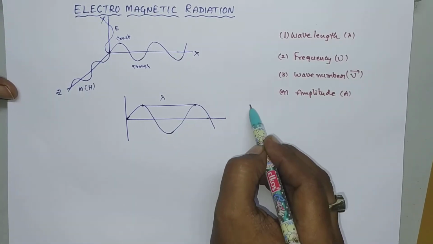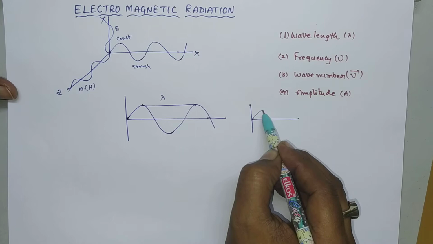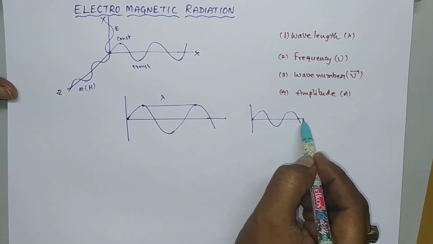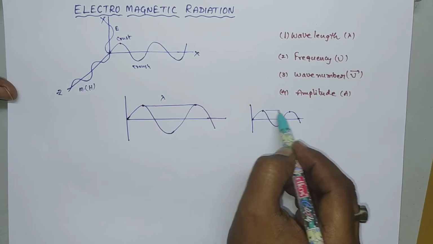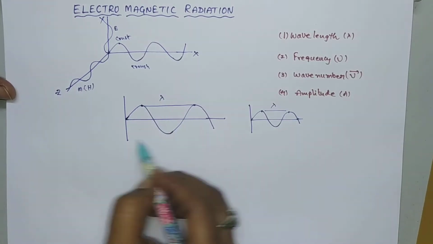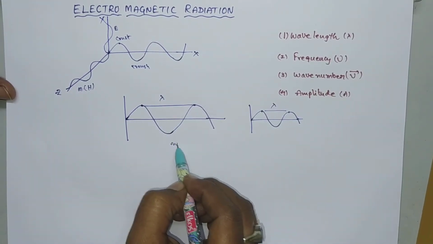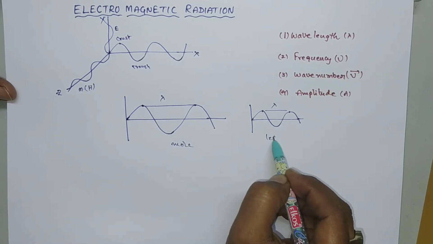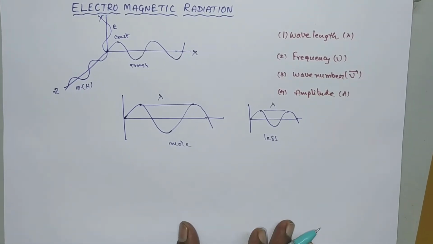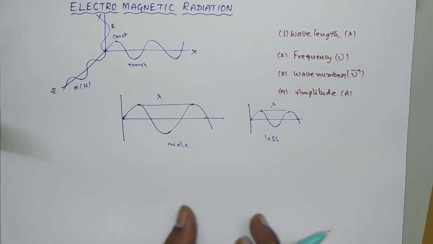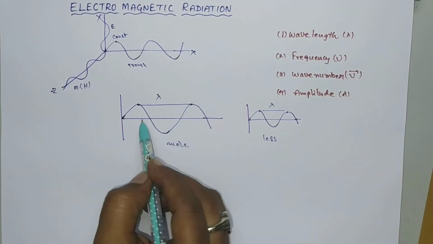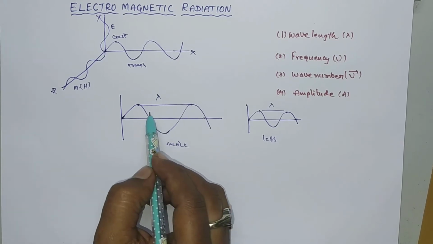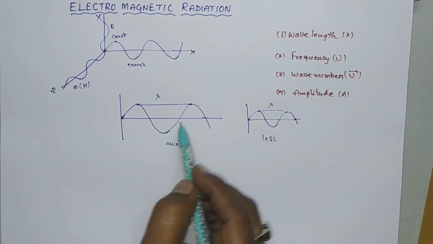If you consider another wave like this, the distance between these two points is somewhat less than in the previous one. So that's why here the wavelength is more and here the wavelength is less. So wavelength means the distance between two successive points in a wave. If you take any two similar points, then the distance between them is said to be the wavelength.